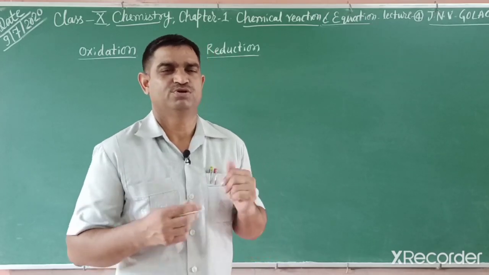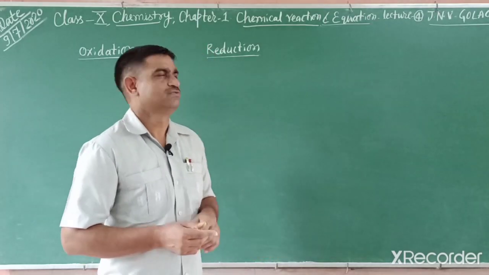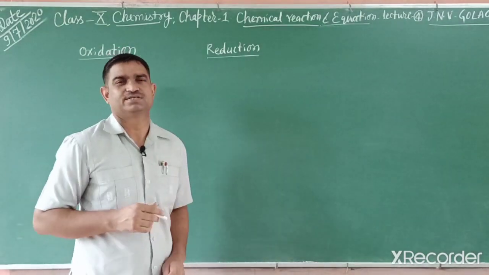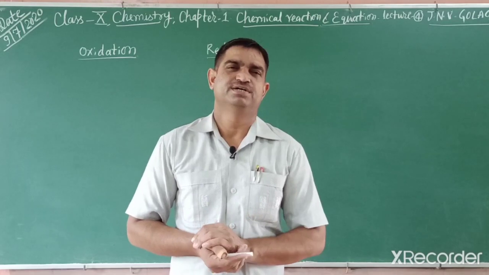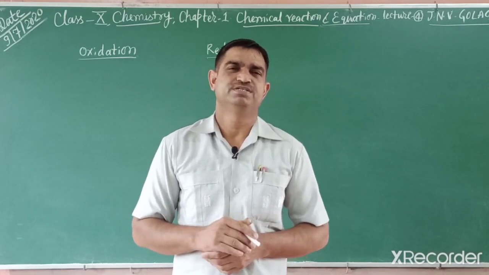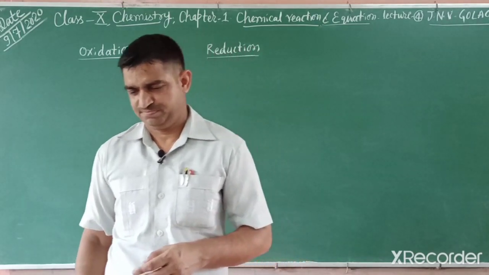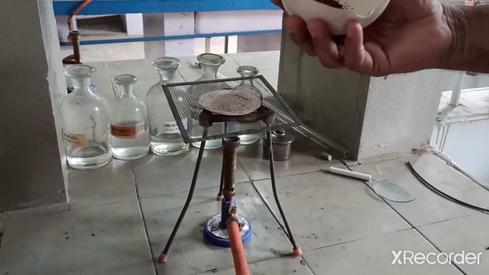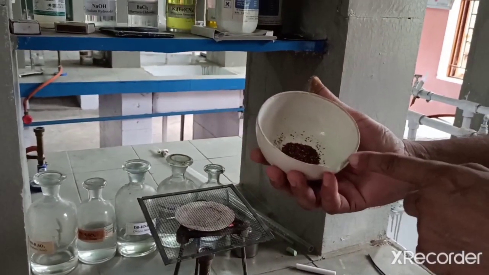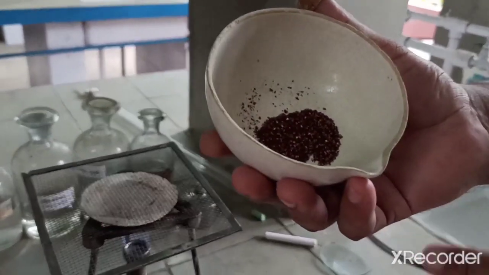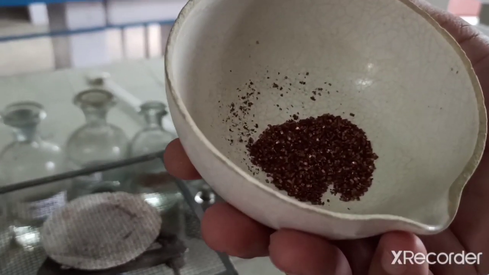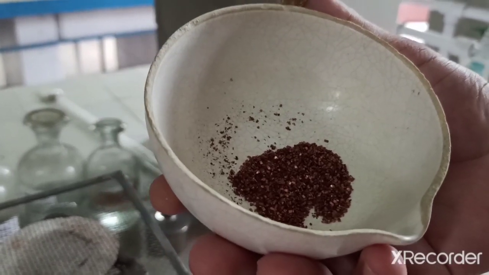At first we explain what oxidation and reduction reactions are. Before defining oxidation and reduction, we display an activity. Friends, this is copper powder, very small copper turnings, brown in color.